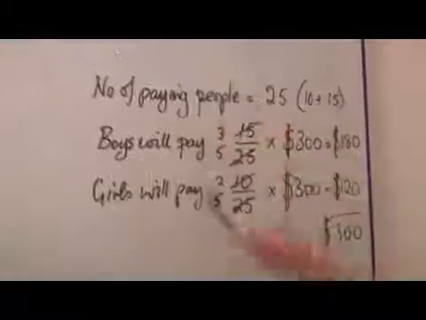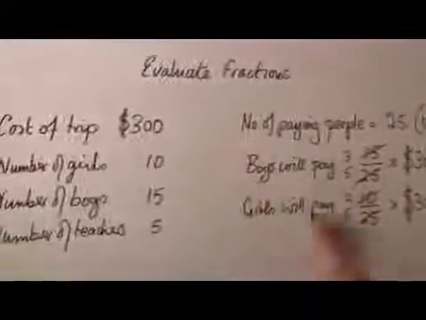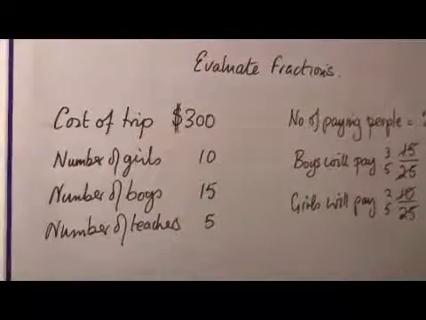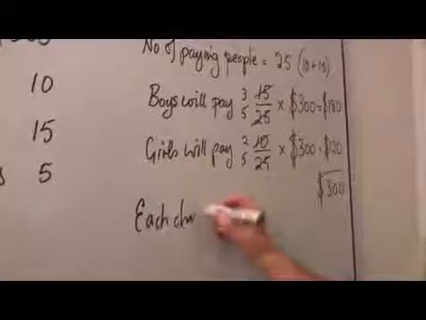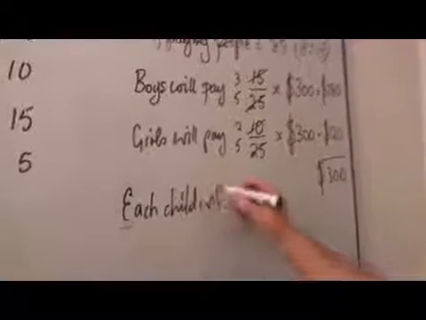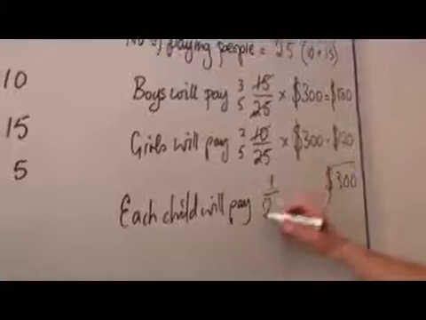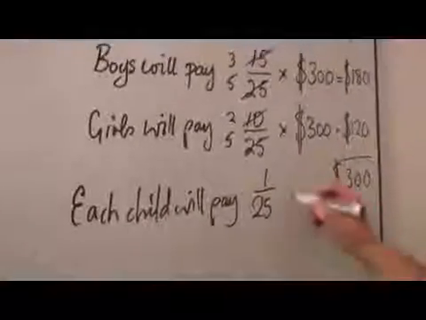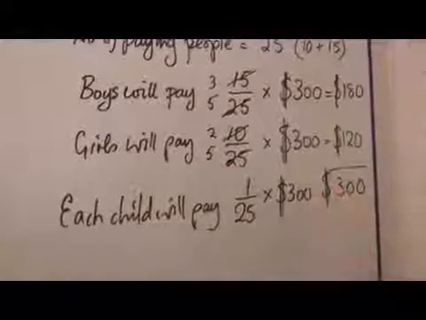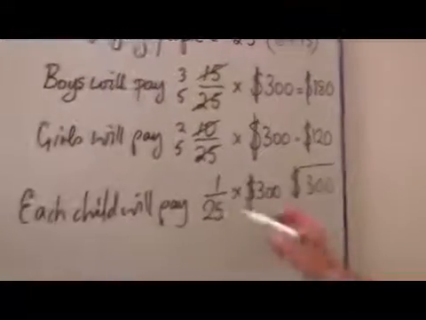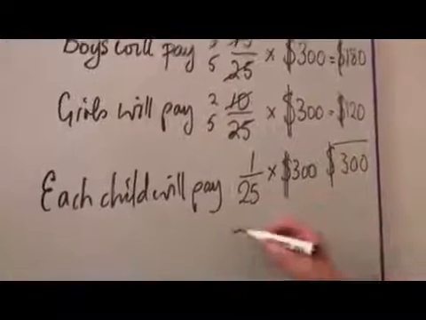But when you're working with fractions, you can use this to work out any fraction you wish. Paid by each child. Each child will pay 1/25 of $300. And that is in fact $12.